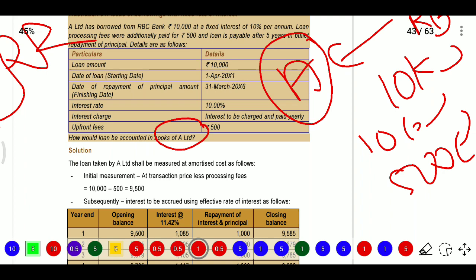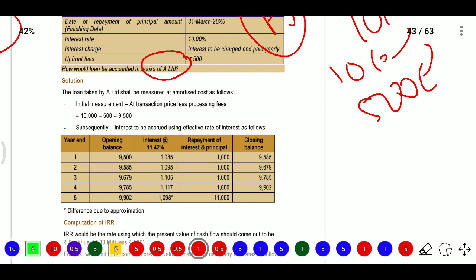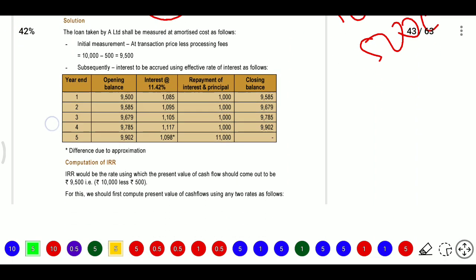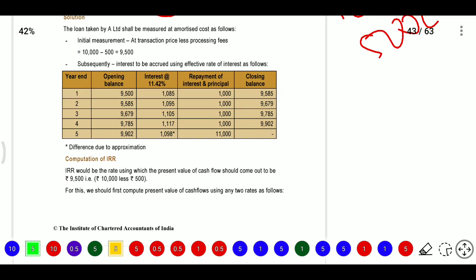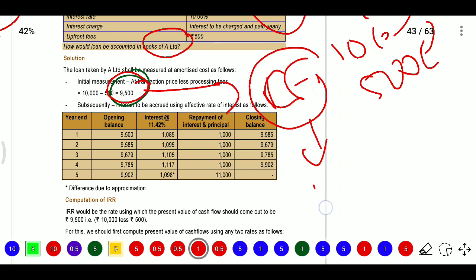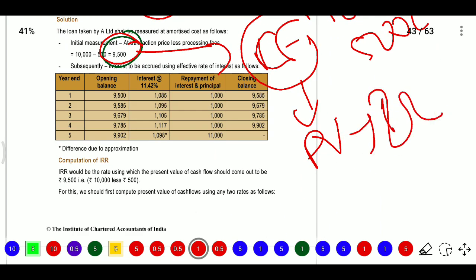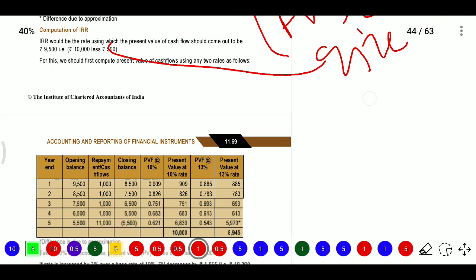So 10,000 minus 500 will become 9,500. For this we need to calculate the effective interest rate, so we need to calculate the IRR. IRR means whatever amount we are investing, that amount will be 9,500. For this 9,500, if the cash flows are discounted at some rate and the present value becomes 9,500, then that rate is known as the IRR. So first we should complete that one.